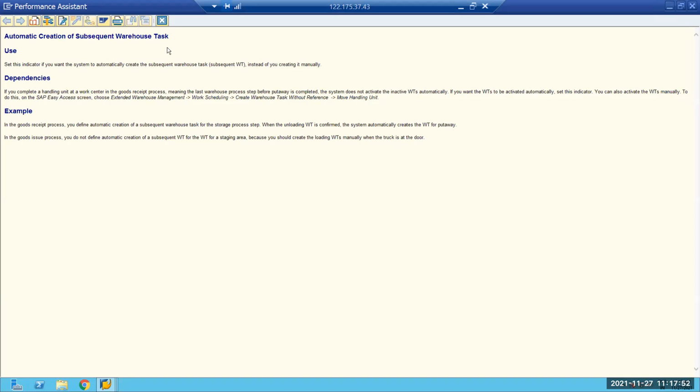That means next, not the first one. We always think that IB01 check means IB01 first task is going to be created. That is a picking task. The first one is a picking task. The picking task will be created, if you want to automate it, automatically based on your PPF action, or maybe based on your wave automatic release, correct?